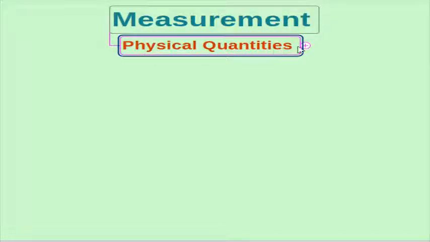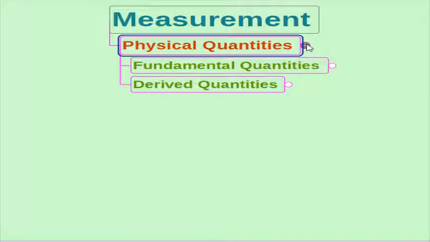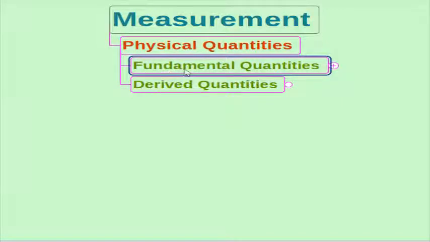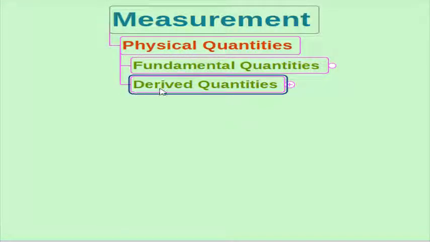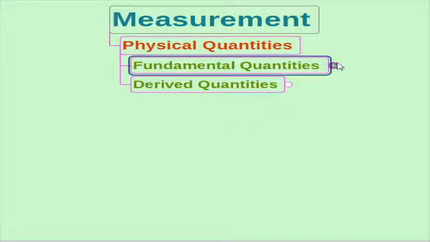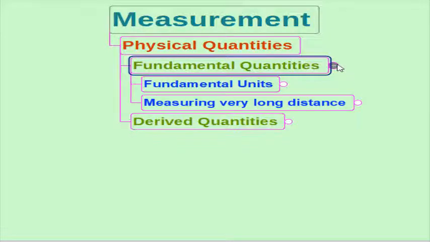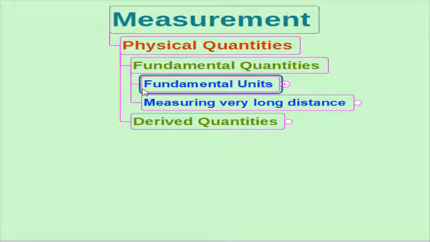Quantities such as mass, weight, distance, temperature, volume are all called physical quantities. Generally, physical quantities are classified into fundamental quantities and derived quantities. A set of physical quantities which cannot be expressed in terms of any other quantities are known as fundamental quantities, and their corresponding units are called fundamental units.